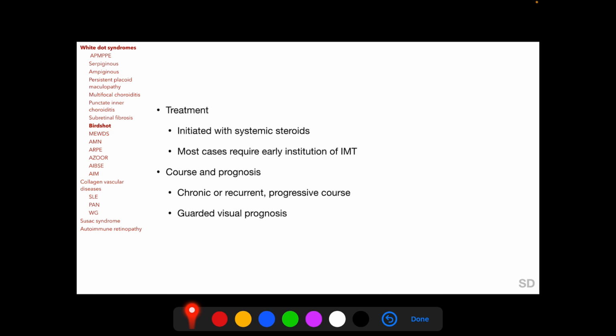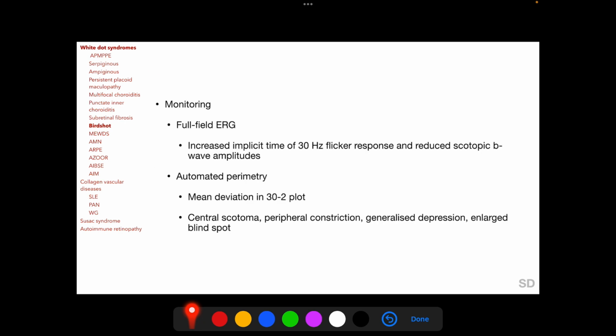Treatment is initiated with systemic steroids, but most cases require early institution of immunomodulatory therapy. Birdshot chorioretinopathy has a chronic or recurrent progressive course, and the visual prognosis is usually guarded. Monitoring of Birdshot is recommended with full-field electroretinography and automated perimetry.